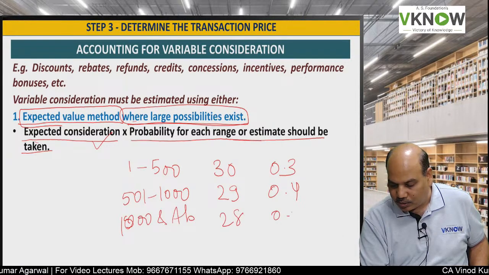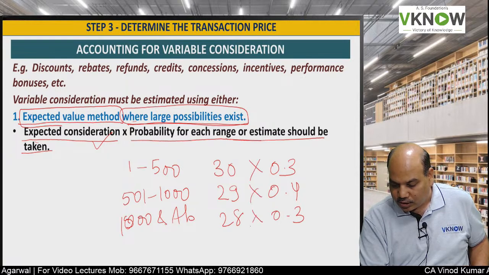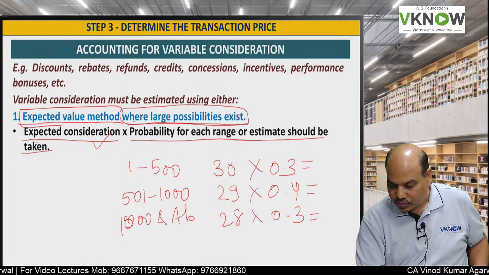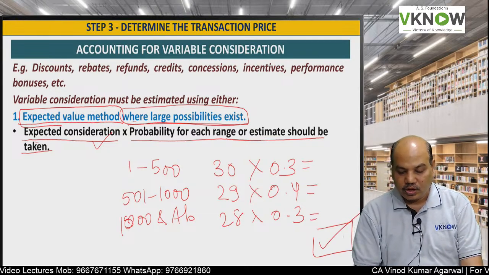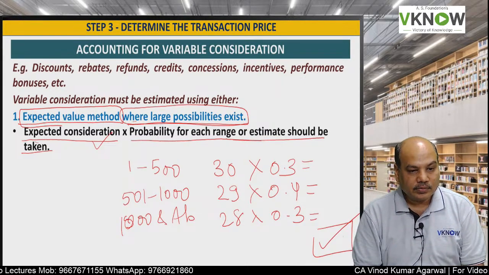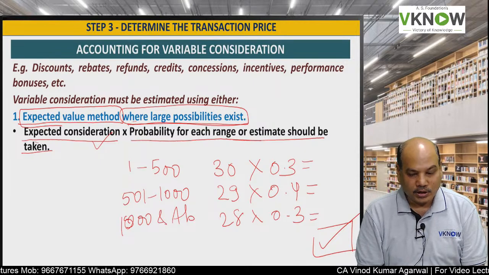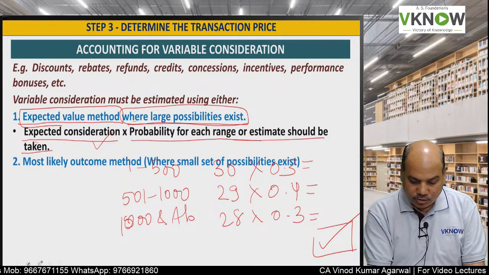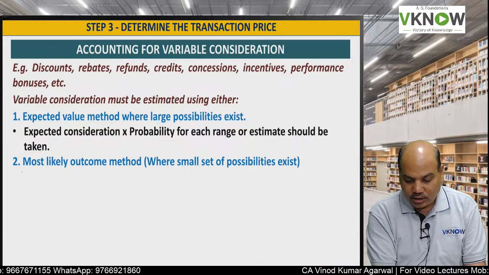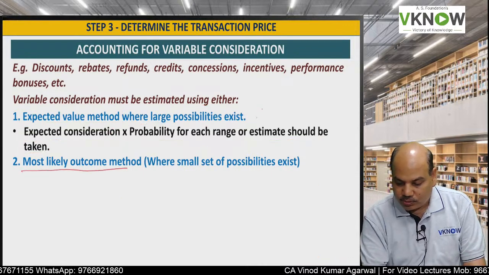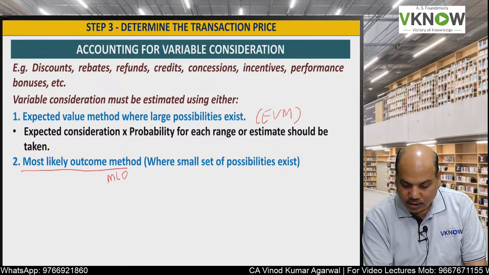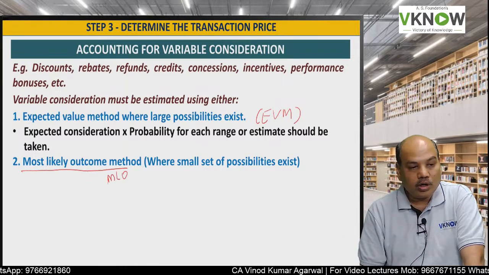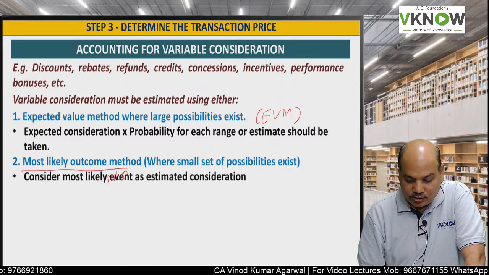Price 28. Probability 0.3. Then you will multiply. Take the total. This is called expected value method. And the second one is called most likely outcome method. So this we will call EVM. This will call MLO.